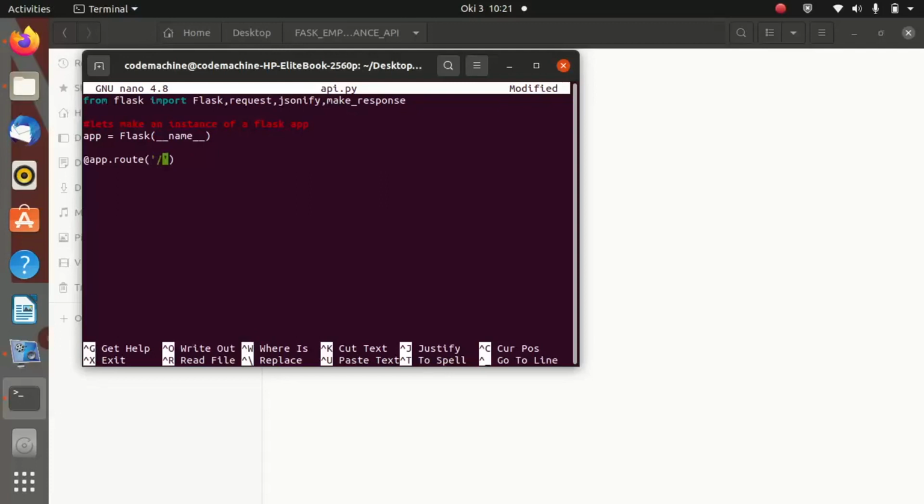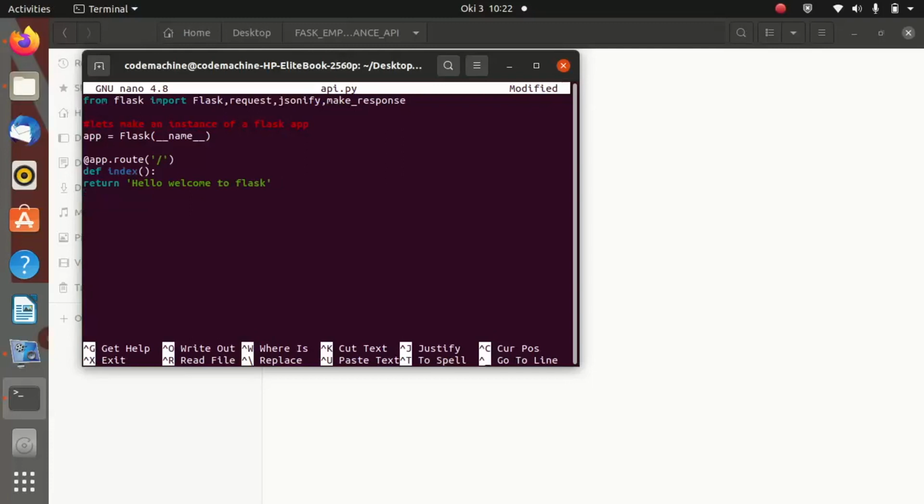So it is a home route, and we are defining a new function. So to define a new function, use def. So def index. So the name of the function is index, and it takes nothing in the arguments, and we shall say return. So this function is going to return, let us say, hello, welcome to Flask. So that is the return statement we are going to return inside this function.